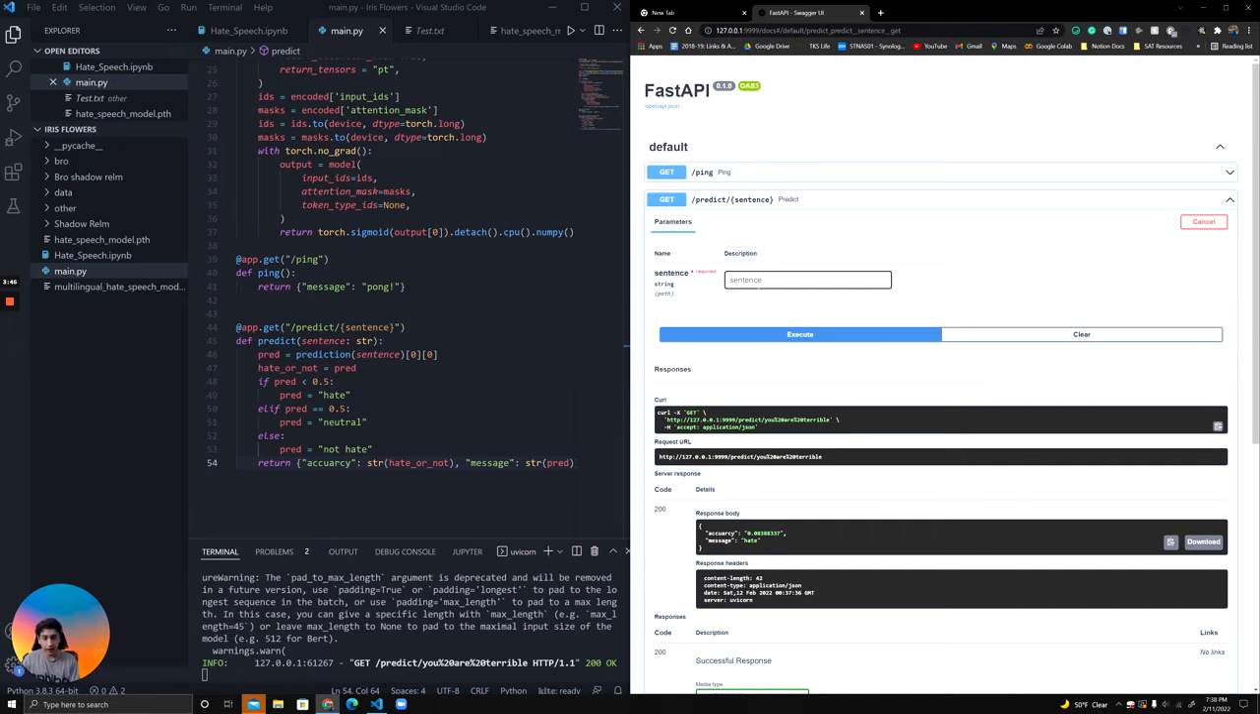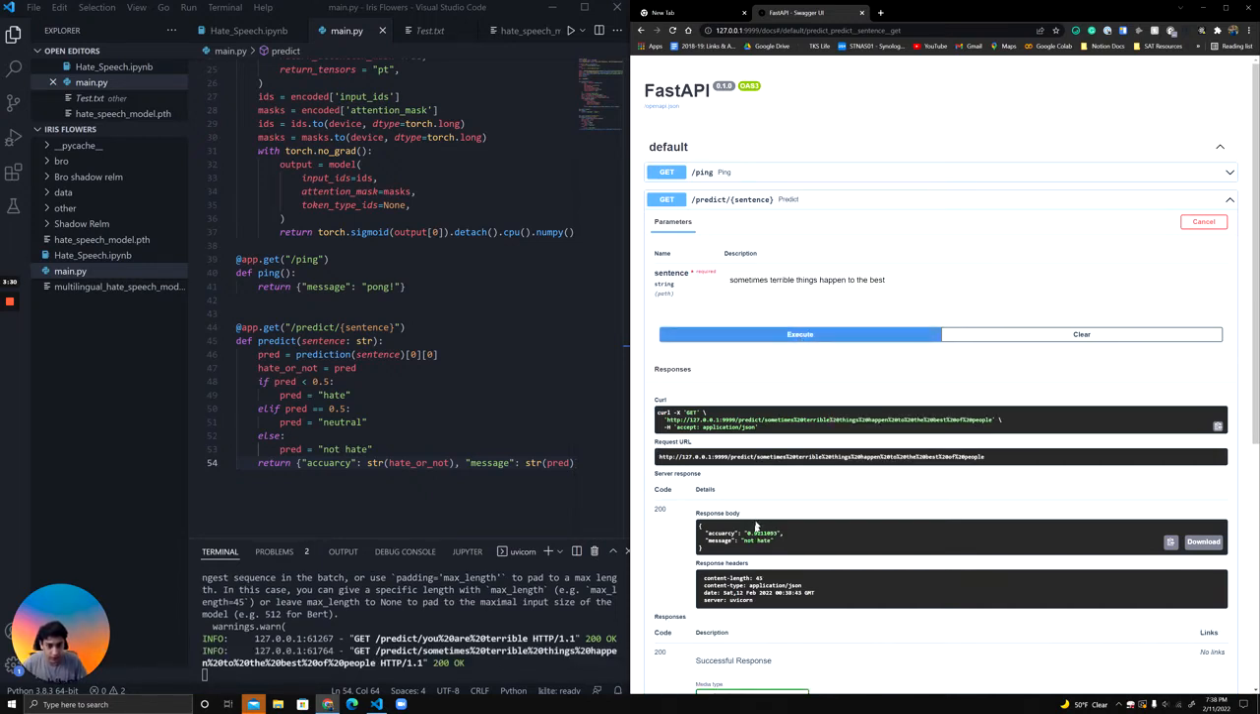So let's just try: sometimes terrible things happen to the best of people. Let's just make sure I spelled that correctly. And as you can see here, it's not hate. So accuracy is pretty confident that it is not hate, and it isn't. And as you can see here, there are a lot of different words, and it basically uses that context to determine whether this thing was hate or not.